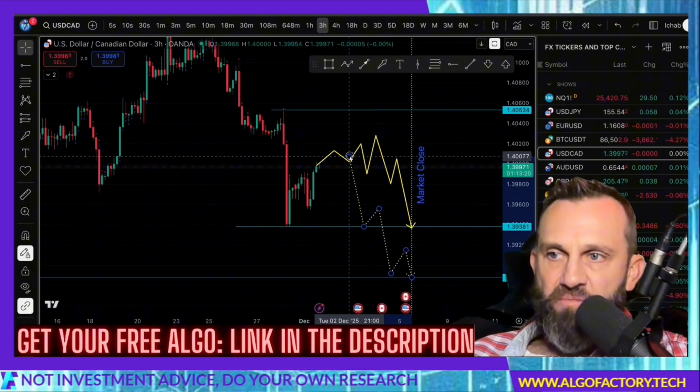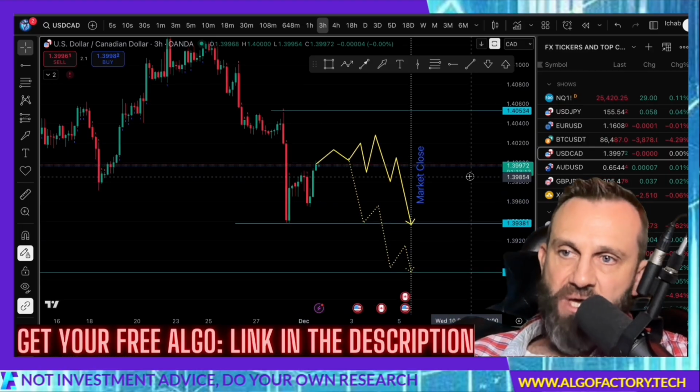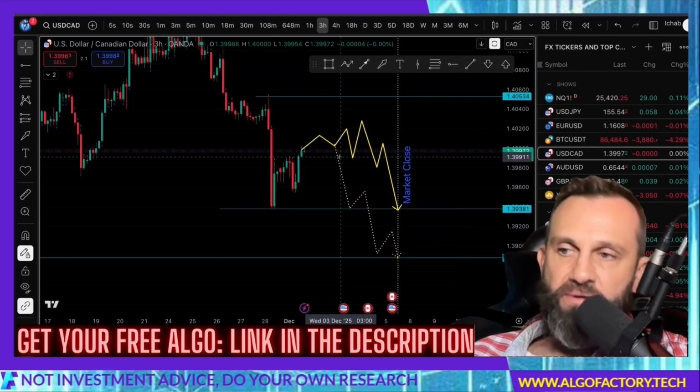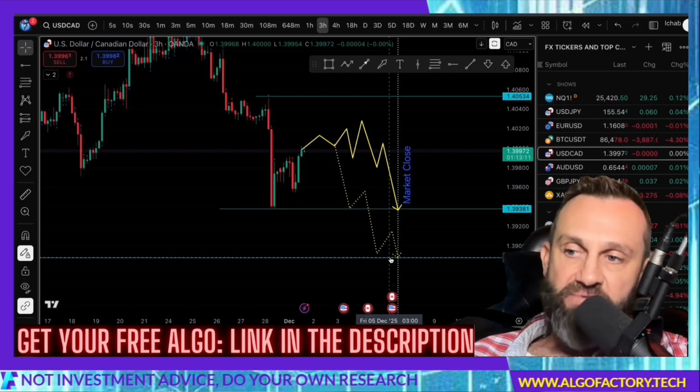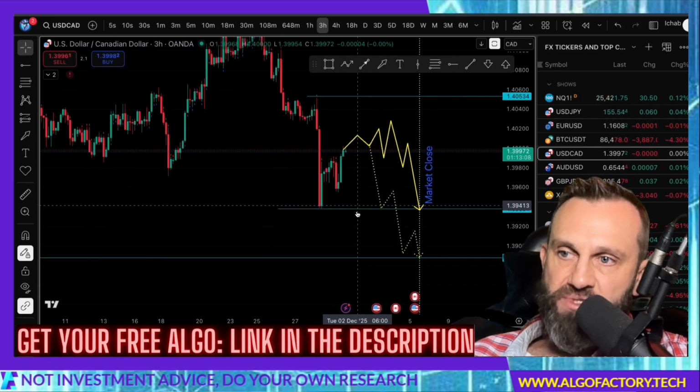And then if price were just to really get bearish on this and the dollar got weak against the Canadian dollar, then I think price might make its way down to this 138.87 support. That's a little bit older and a little bit stronger than what we're seeing here at 139.39.